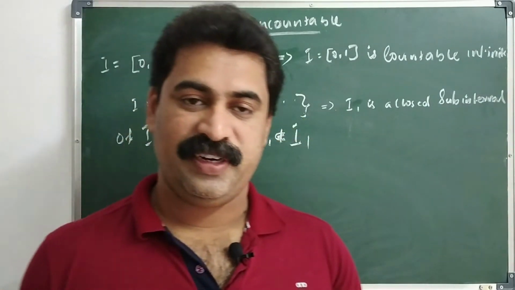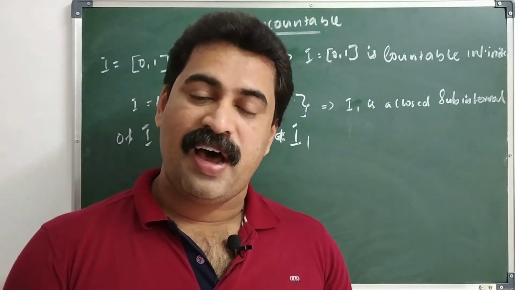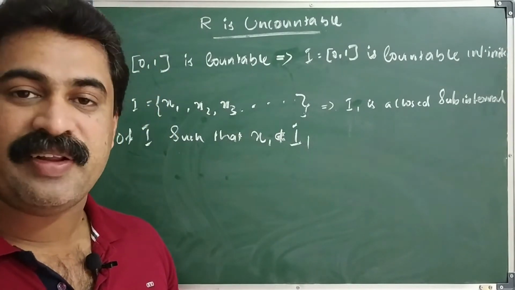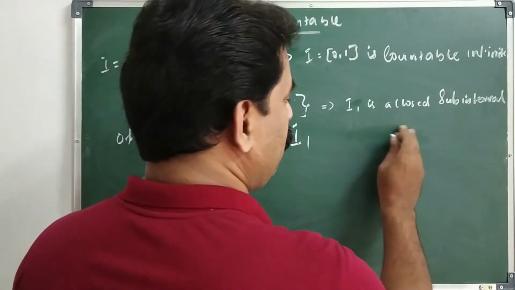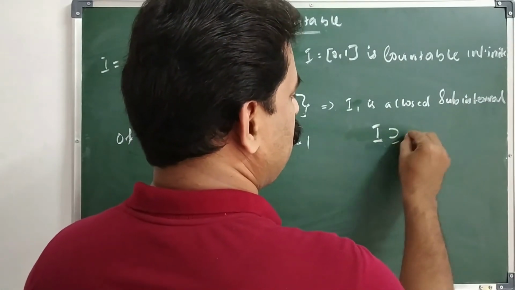Clear? First we take a closed subinterval I1 of I such that x1 does not belong to I1. Here we can write I superset I1.